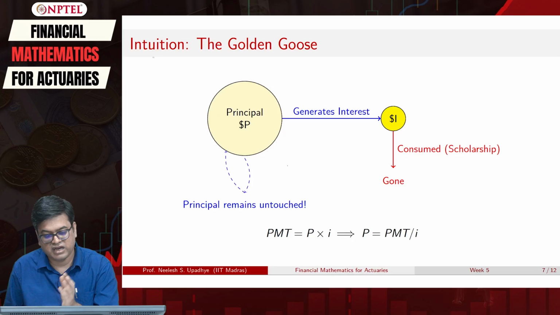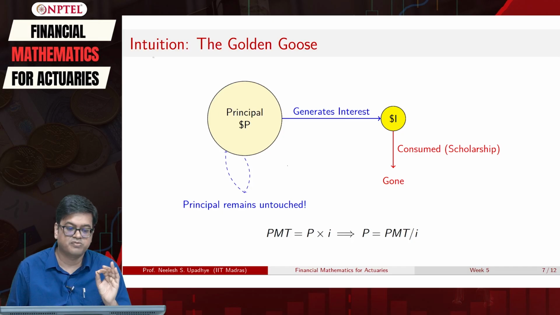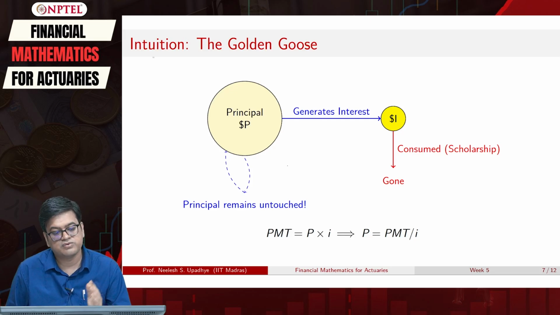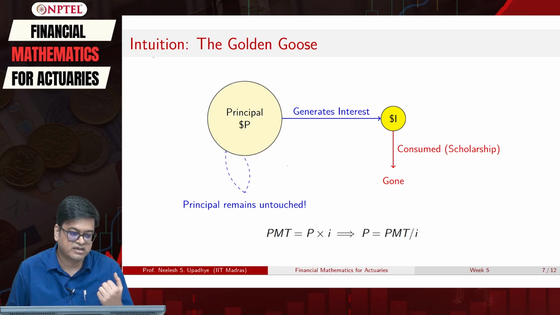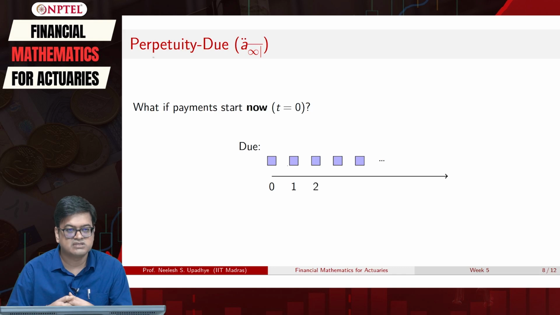We can consume this egg from the golden goose as many times as we want, with some certain frequency. Perfect. So now this completes the principle of perpetuity, and this is related to the golden goose. What if somebody says, I don't want to wait even for one period? How can I handle it? That is where the perpetuity due comes in. That means the payment starts immediately.